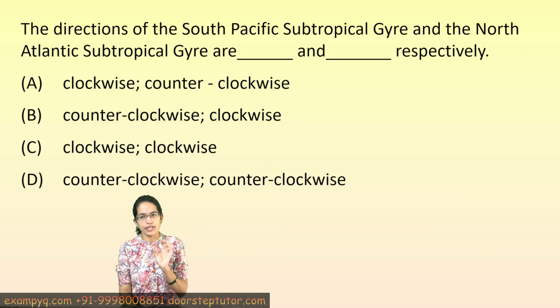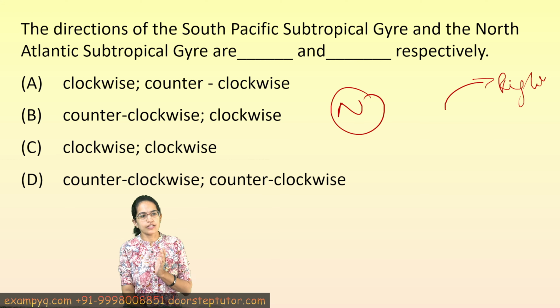Now, it's important to understand these ocean gyres are actually rotating current systems because of the prevailing winds. In the north hemisphere, Coriolis deflects the objects towards the right. So in the north, it would deflect towards the right, and this will lead to clockwise conditions. So north would have clockwise conditions.